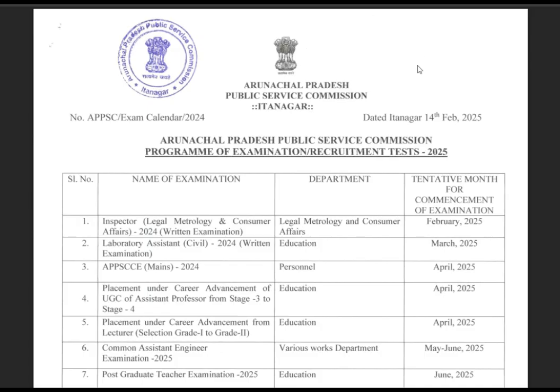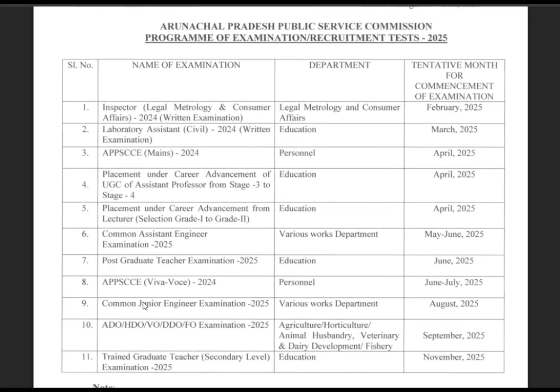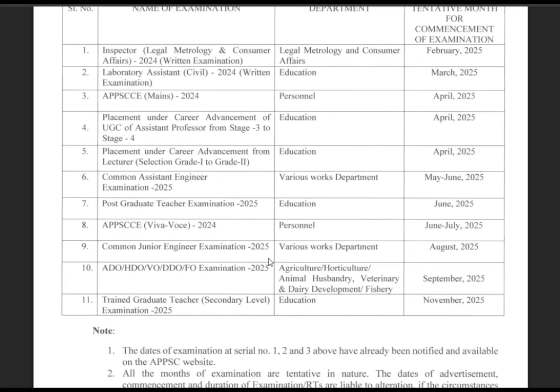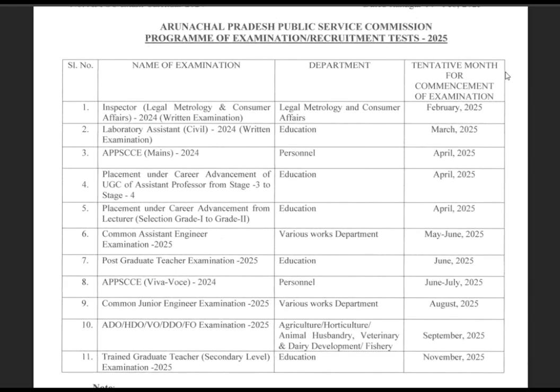Today we're going to discuss some of the updates from APPSC, that is Arunachal Pradesh Public Service Commission. If you see the exam calendar of APPSC, they have mentioned that there will be a common junior engineer examination 2025 for various work departments in the month of August. And also they have mentioned that there will be a common assistant engineer examination 2025 for various work departments. They are also giving the tentative month for commencement of the examination as May-June for assistant engineers.